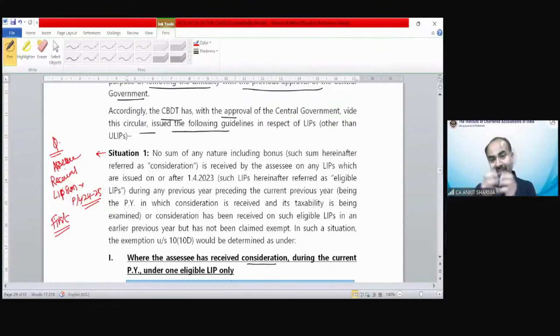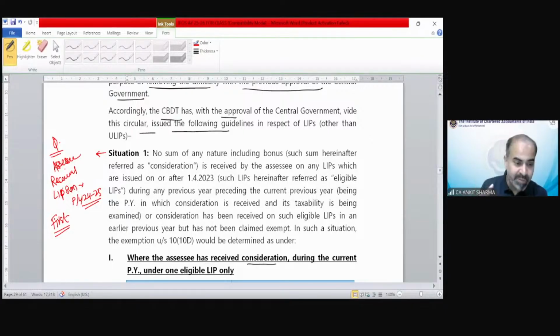That means we are receiving this amount for the first time, and the assessee had not received any LIP sum in earlier years and did not claim exemption earlier also. So if the question says, suppose in 2021-22 he received a sum of LIC policy, rupees 30 lakh, and that was exempt in 21-22, and now in 24-25 he is receiving a sum against LIP, rupees 15 lakh, then the treatment would be different. That would be situation number 2.